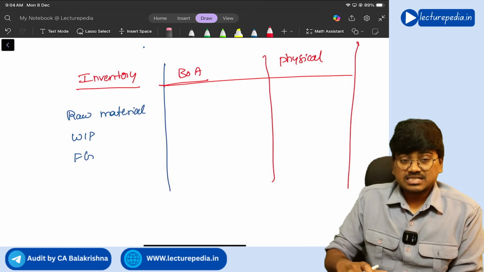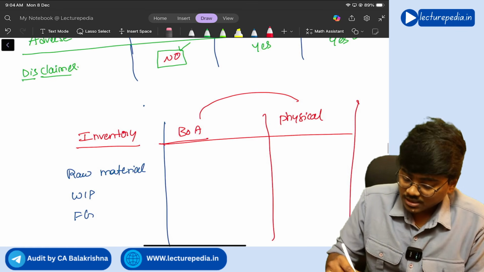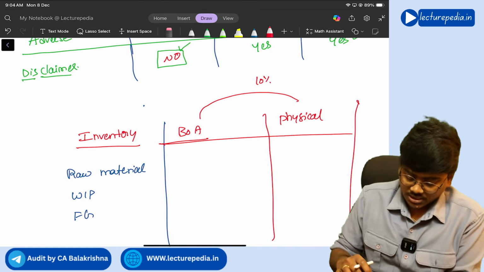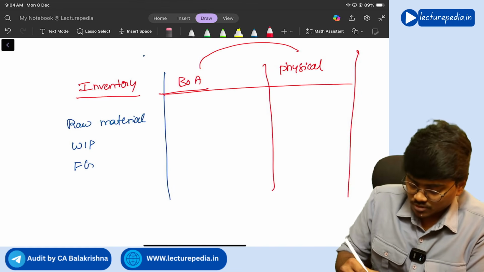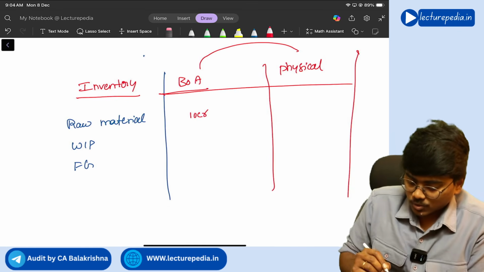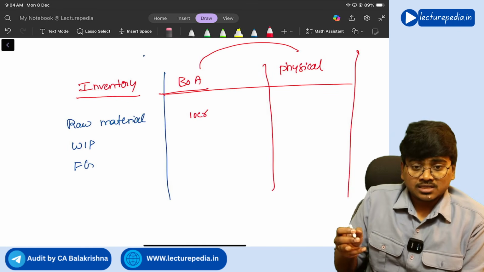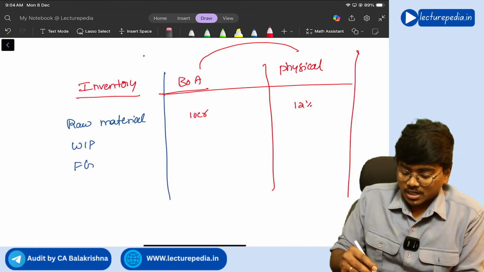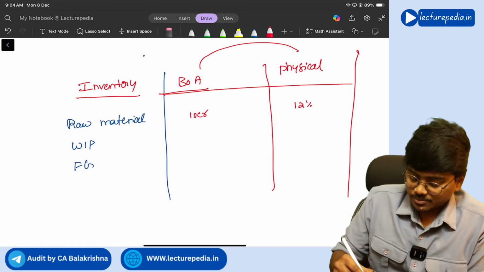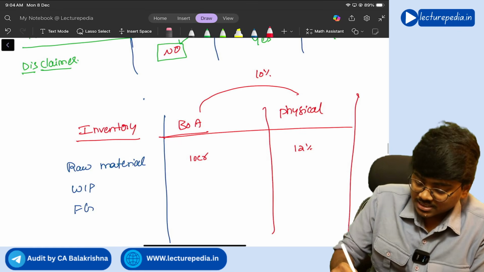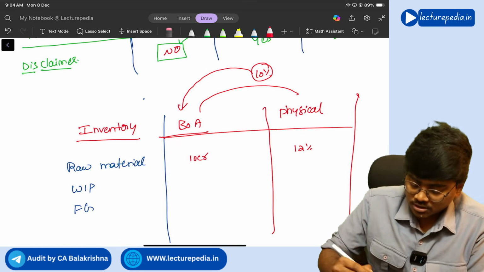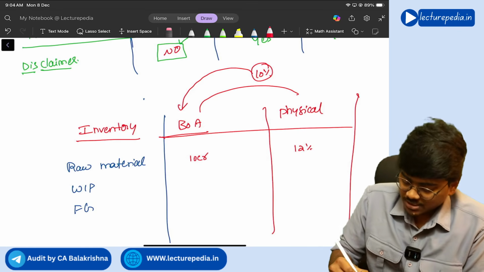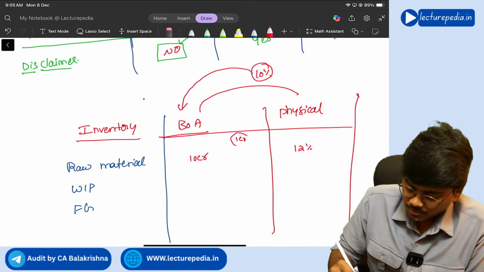So if there is a discrepancy of 10% or more between these two, okay, so let's say raw material as per books of accounts is 10 crore, but physically the raw material is 12 crore. Now 10% of 10 crore, see this 10% you need to calculate on the value as per books of accounts. Okay, 10% of 10 crore becomes 1 crore.